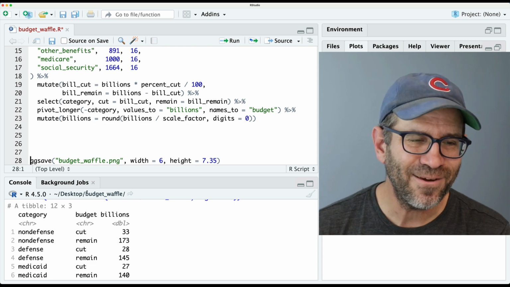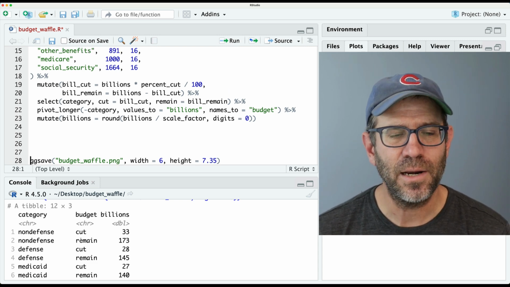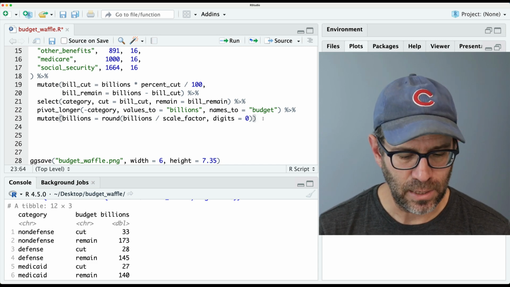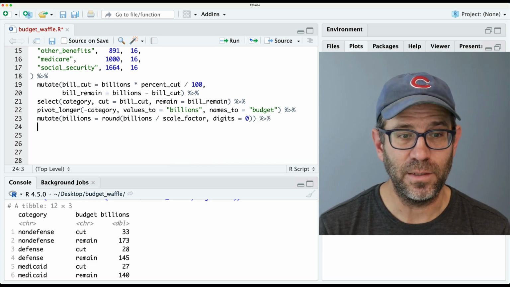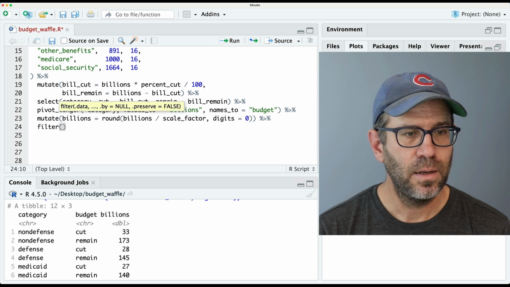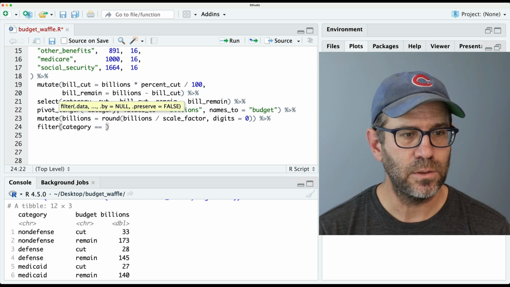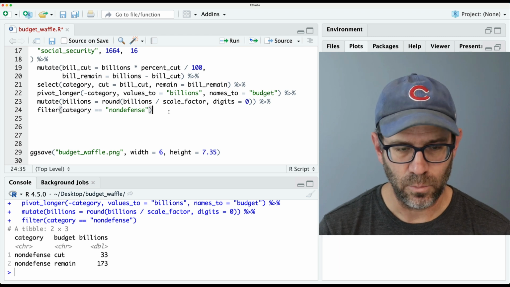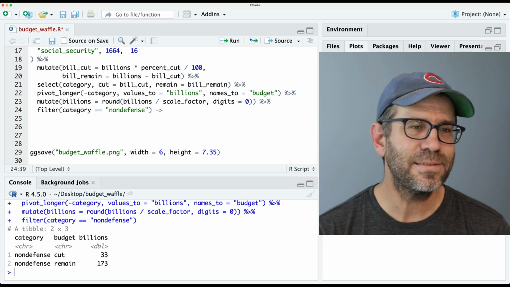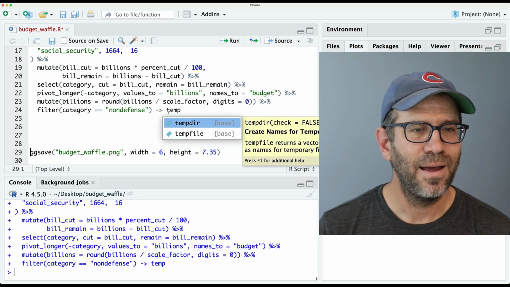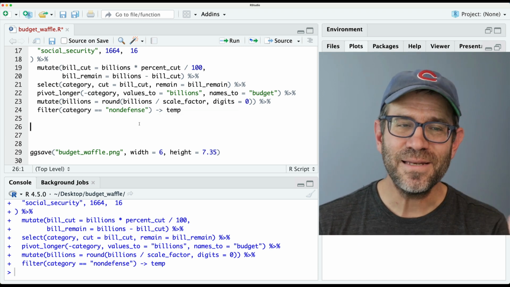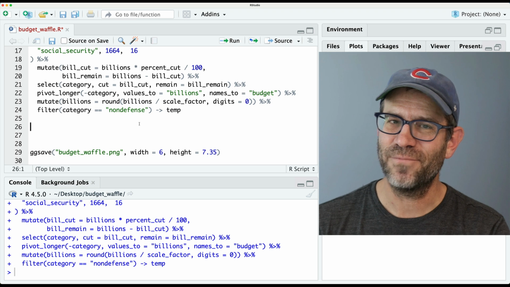So at this point, I think what I'm going to do is focus on one of these categories, right? And so let's go ahead and focus on the first one. Let's go ahead and do filter category equals non-defense. That gets us that. And I will go ahead and assign this to temp. You can use the right arrow or the left arrow, and the direction of the arrow indicates where you want the data to be stored to, the left or the right.